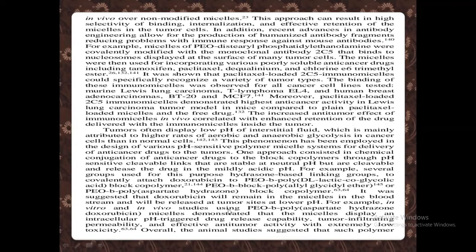For example, several groups used hydrazone-based linking groups for this purpose to covalently attach doxorubicin to the copolymer, that is PEO-b-poly-D,L-lactic-co-glycolic acid block copolymer, PEO-b-poly allyl glycidyl ether, or PEO-b-polyaspartate hydrazone block copolymers. So with that the drug is attached.